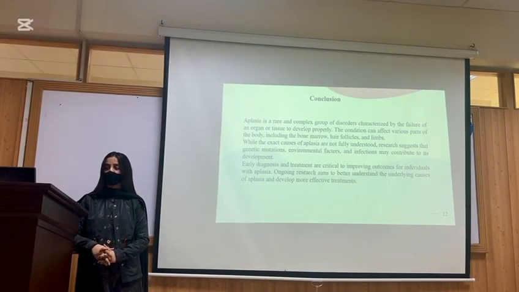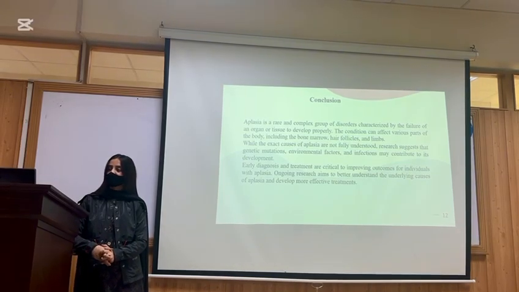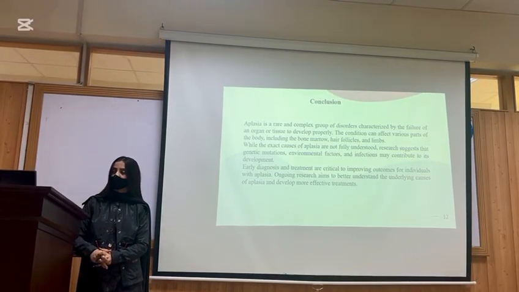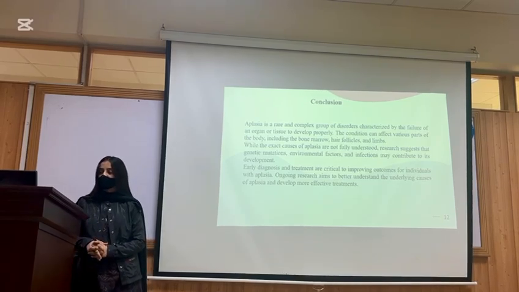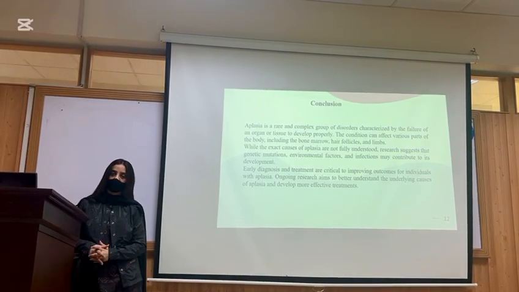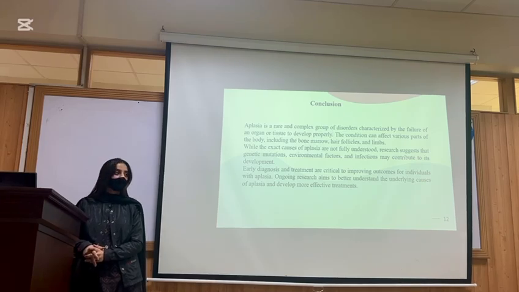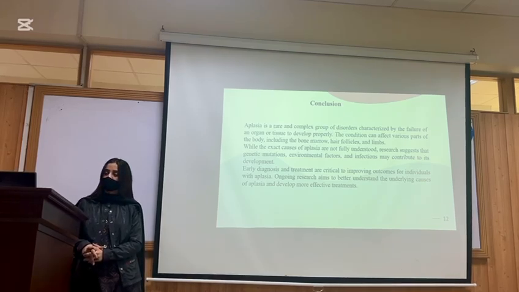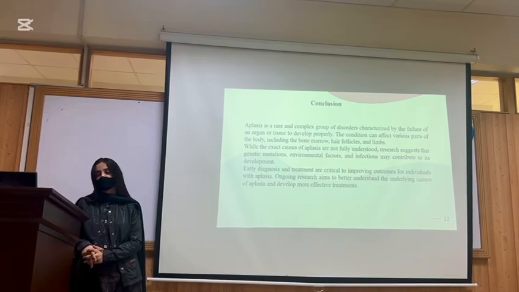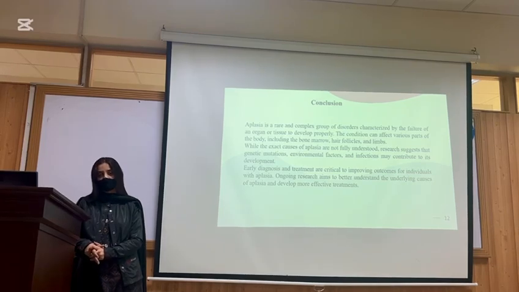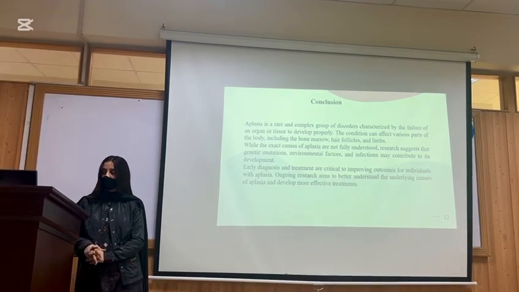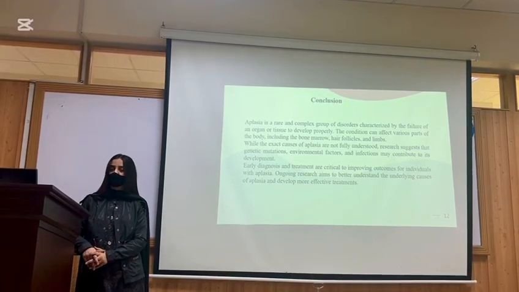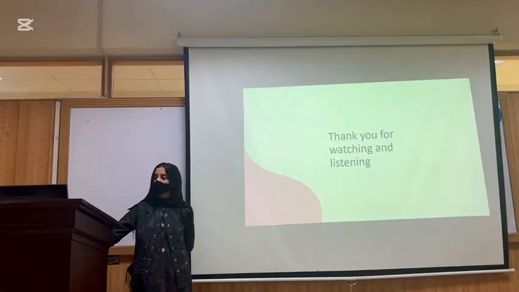Here is the conclusion of aplasia. Aplasia is a rare and complex group of diseases. There is failure of organs or tissues to develop properly. This includes bone marrow, thymic, limb, pelvic, and some other types like hair follicle aplasia. The exact cause is unknown, but genetic mutation, environmental toxins, androgens, and infections may contribute to aplasia. Early diagnosis and treatment may also help in improving aplasia. That's all about the